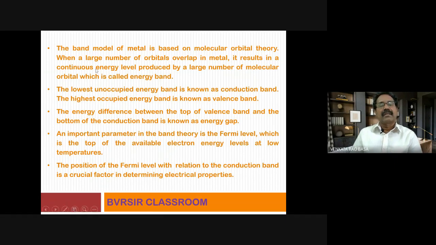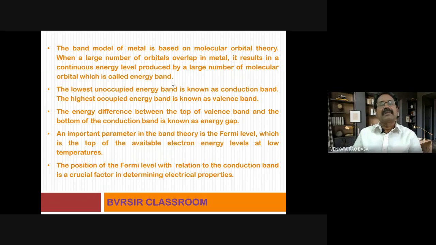Now here, when a large number of orbitals overlap in a metal, what happens? It results in a continuous energy level produced by a large number of molecular orbitals, which is called an energy band. When one atomic orbital of one atom overlaps with the atomic orbital of a second one, two molecular orbitals are formed: one is called the bonding molecular orbital, the second one is the anti-bonding molecular orbital.